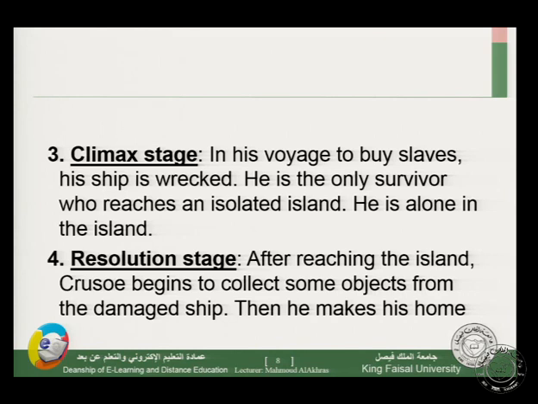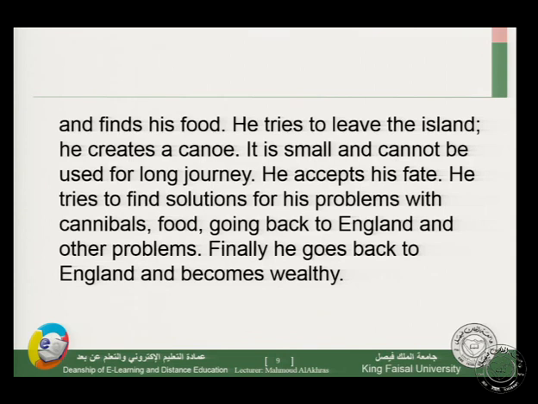Now we are going to go back to solutions and finding solutions for his problems. After reaching the island, Crusoe begins to collect some objects from the damaged ship. Then he makes his home and finds his food. This is a solution for his existence on the island. He builds a home for himself, then he finds his food. He tries to leave the island, so he is trying to find another solution to leave the island.